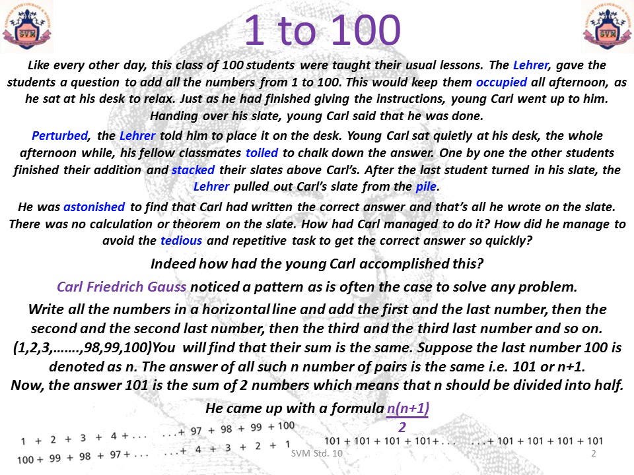Now the answer 101 is a sum of two numbers, which means that n should be divided into half. The n number of n plus 1s should be divided by half. So he came up with the formula n by 2 into n plus 1, that is n/2 × (n+1), and that is how he solved the addition from 1 to 100 so quickly. This applies to all the additions that are possible in a series. You can try it for 1 to 1000, 1 to 500, 1 to 1 lakh, and this formula will give you the answer pretty quickly. Try it out.